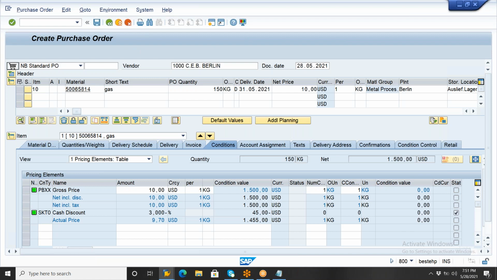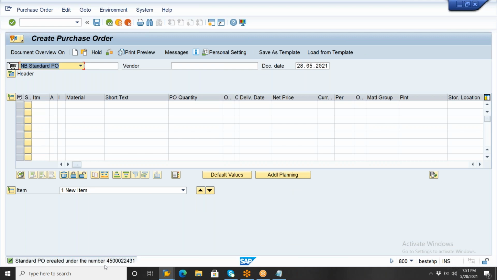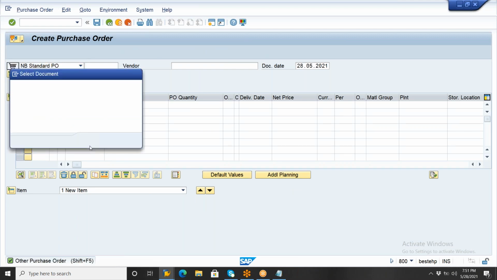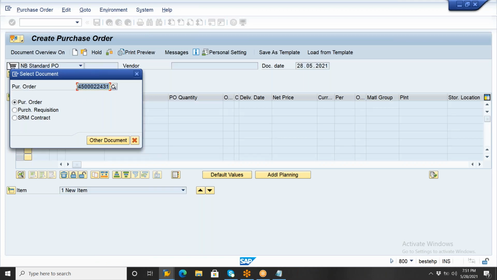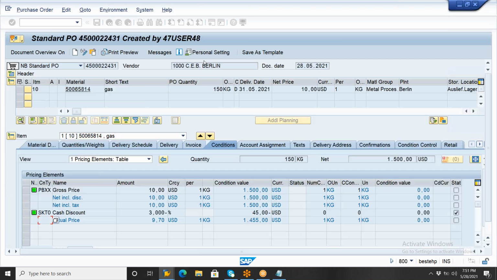Once the PO is generated, copy the PO number, 4500022431. Once the PO goes to the vendor, what will the vendor do? There is no option here. If the vendor wants to provide the gas, definitely they need to provide it with cylinders. Each cylinder is some 15, and 10 cylinders they need to provide us. Now, with reference to this PO number, try to enter the goods receipt.